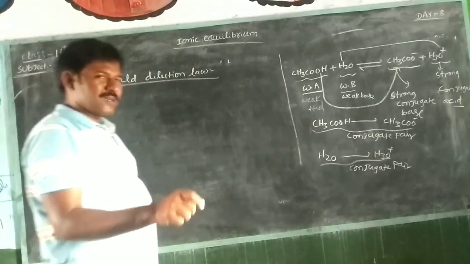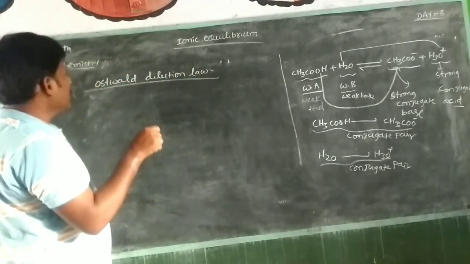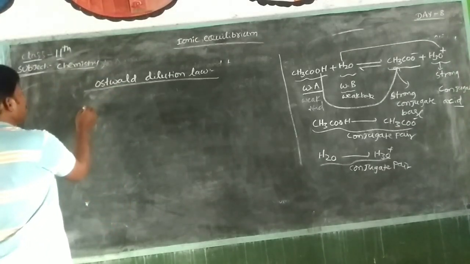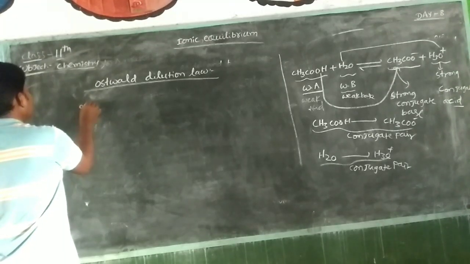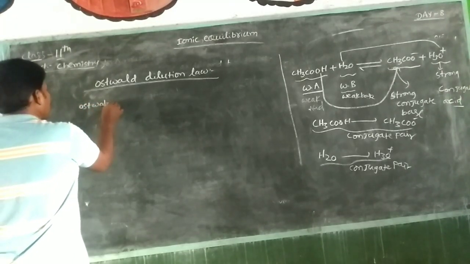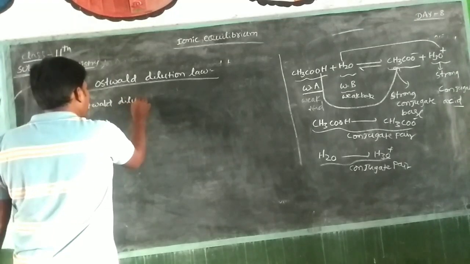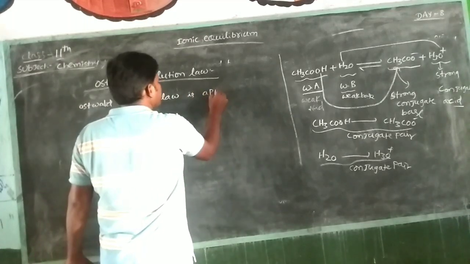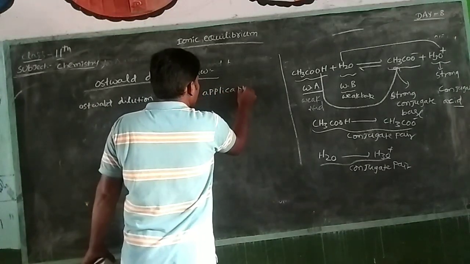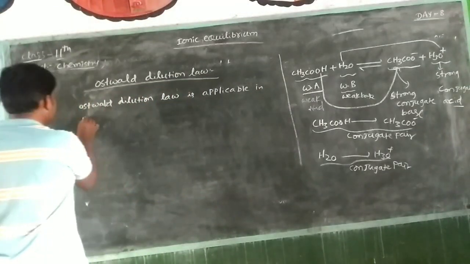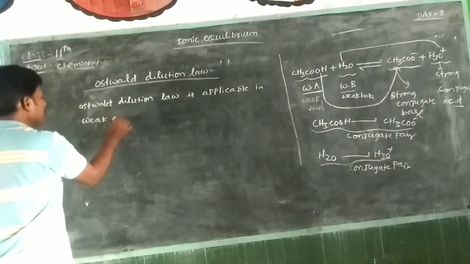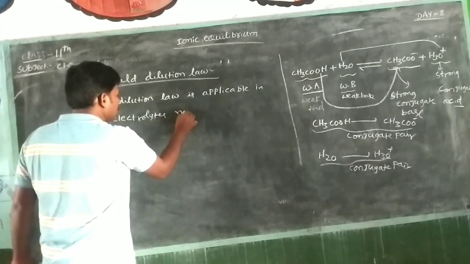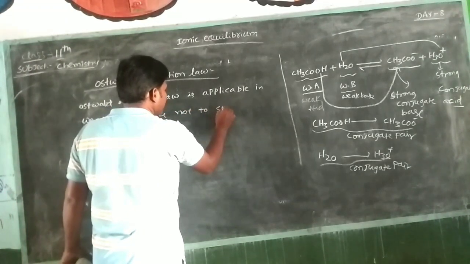Ostwald dilution law is applicable only for weak electrolytes, not to strong electrolytes.